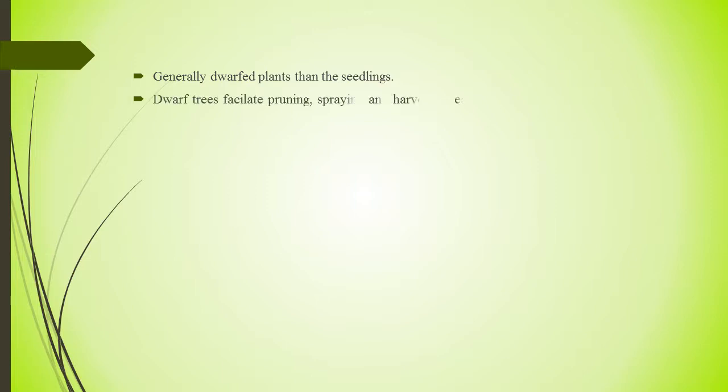The next advantage is that by this method grafted plants are generally dwarf in nature compared to seedlings. Dwarf trees make pruning, spraying and harvesting easy, and more plants can be accommodated in a unit area.